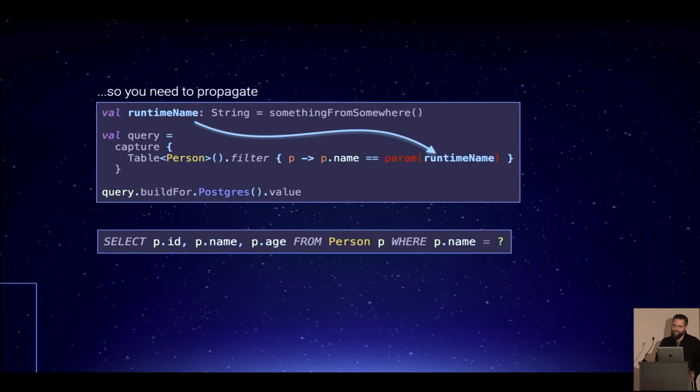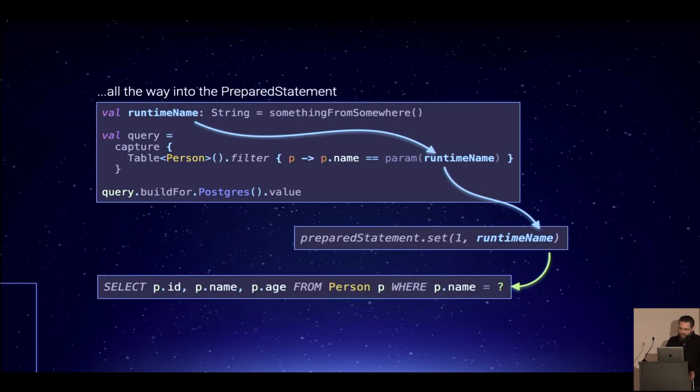Okay, what do? So this is essentially a lifting operator. This is how we get parameters inside. Now, ideally, what this is supposed to do is it is supposed to actually take this thing and propagate it across many layers and ultimately get injected into a prepared statement of some kind, whether it be a JDBC driver or some other kind of database driver, right? You need to actually propagate this.